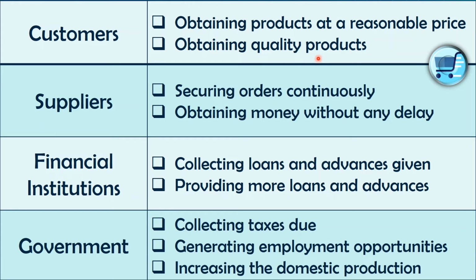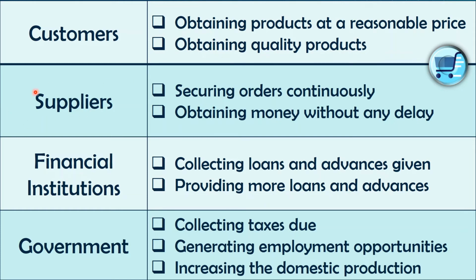So the fundamental two objectives would be obtaining products at a reasonable price. The price of any product should be reasonable, and there should be quality as well, right? So as customers, we always expect a quality product at a reasonable price.